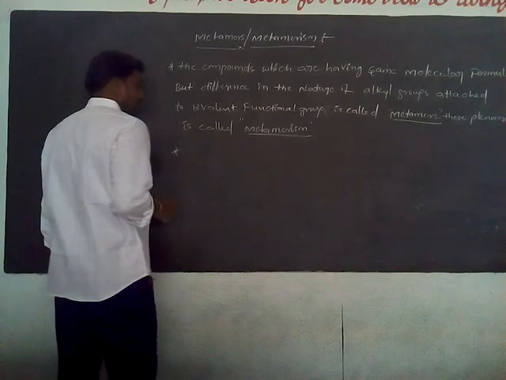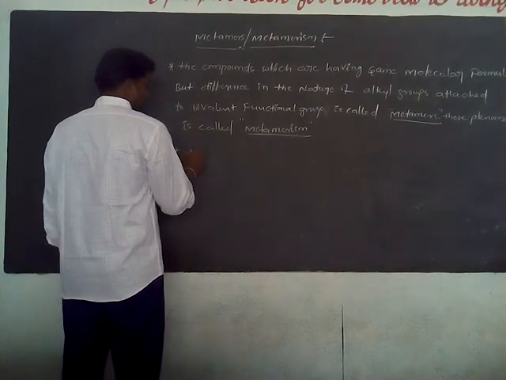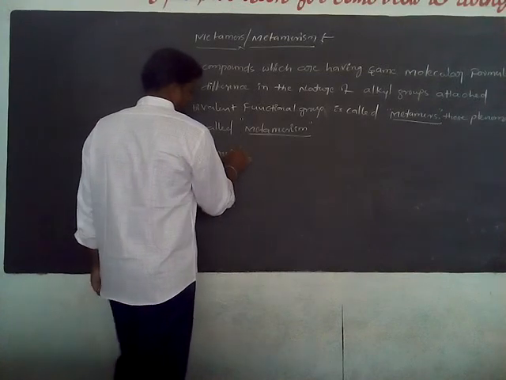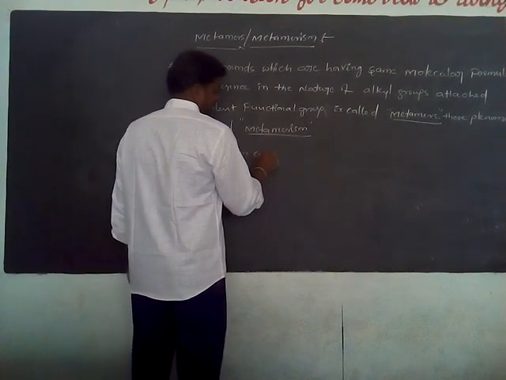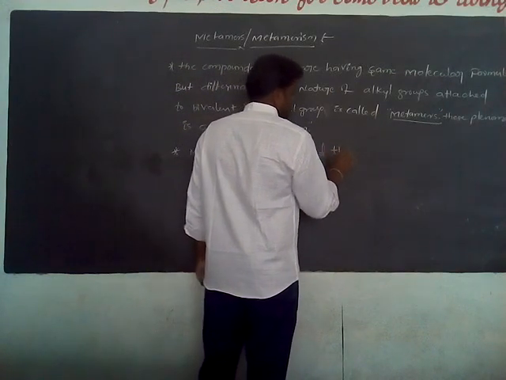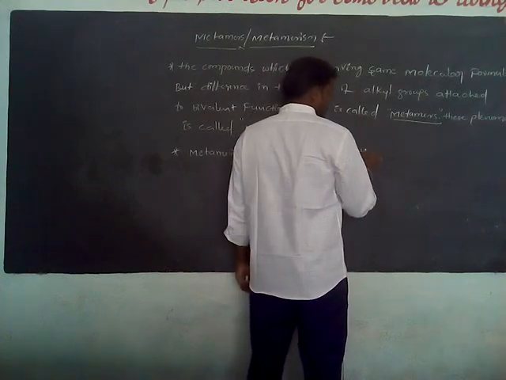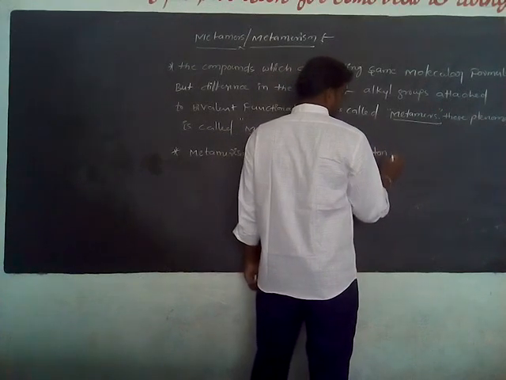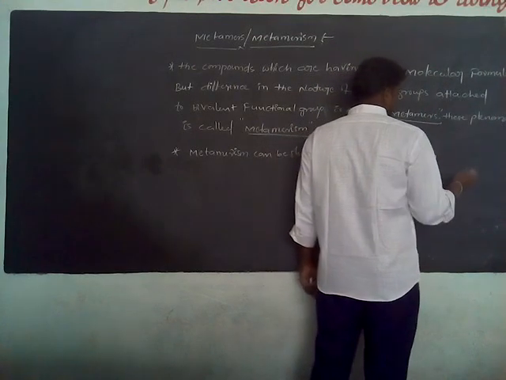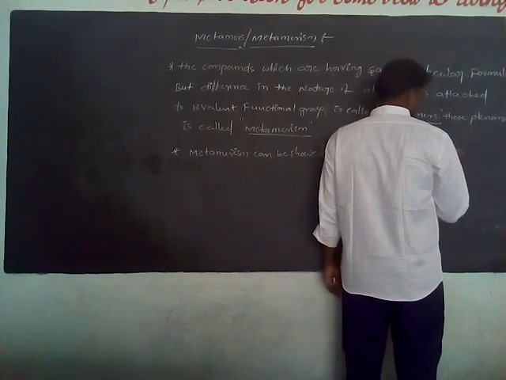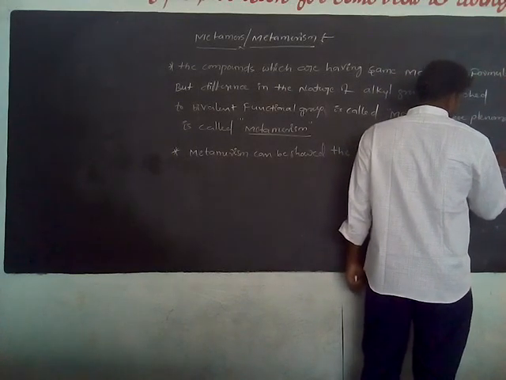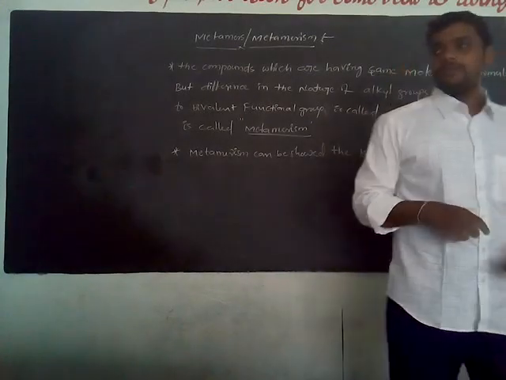Metamerism can be shown by ketones, ethers, esters, etc. Which compounds?